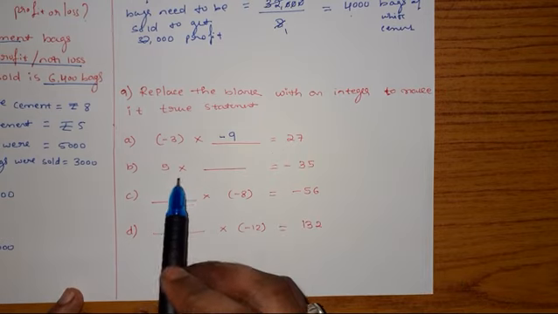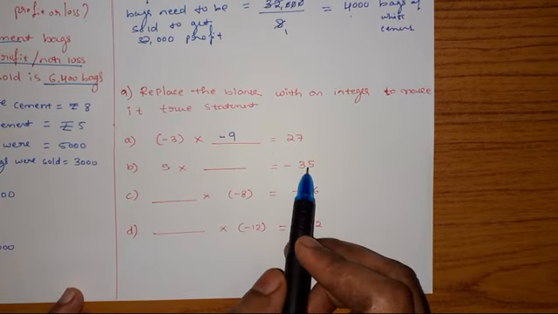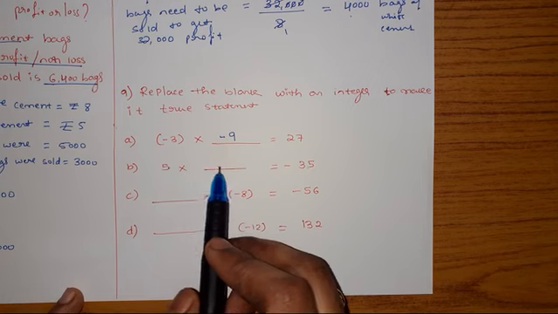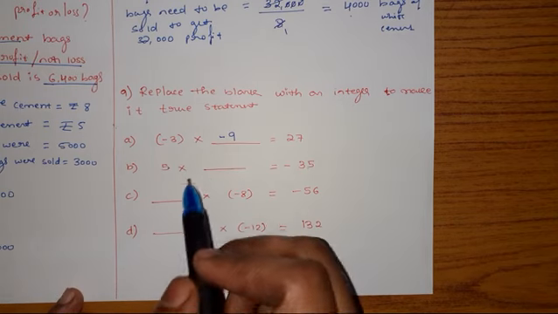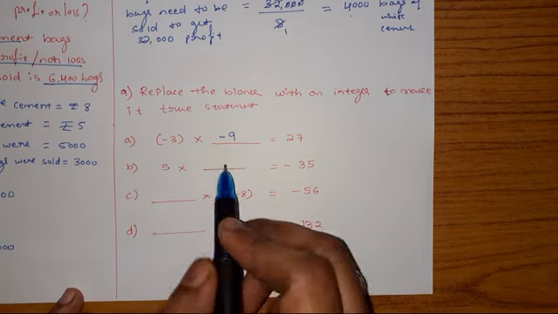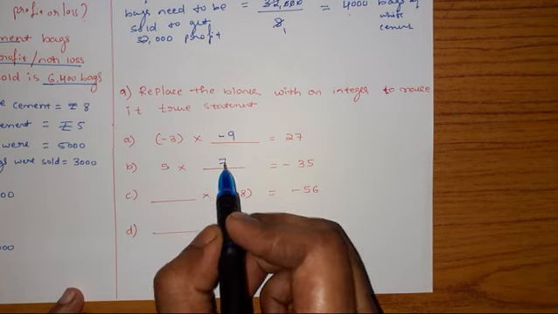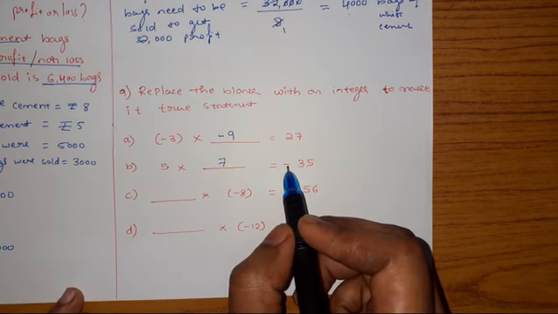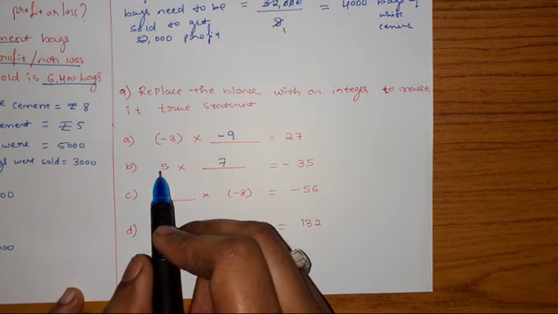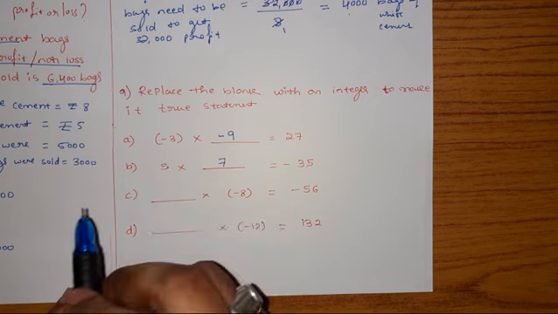Second one, here 5 is there, here 35. By multiplying which number to 5, I will get 35? In 5 table, what is that number? 5 sevens are 35. Now look at the sign. Here minus is there. You are not allowed to change the sign of a question.